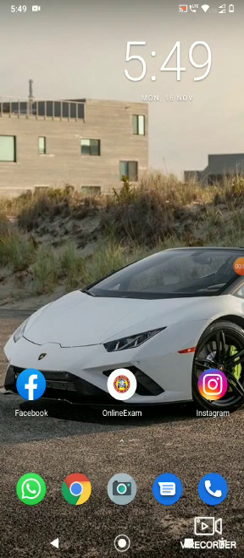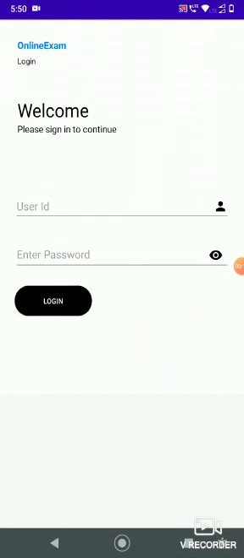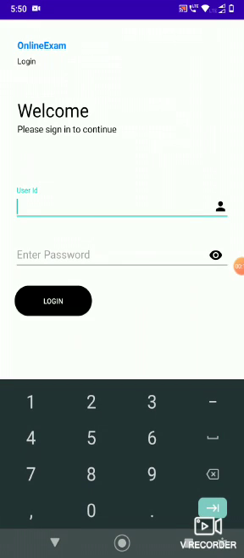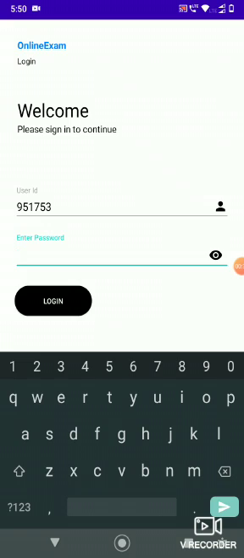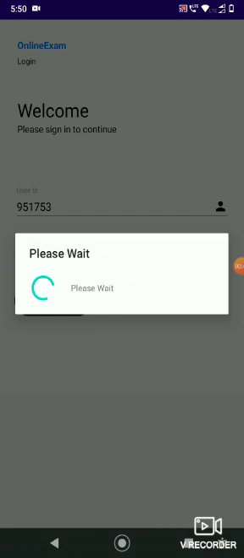Hello. For starting the online exam application, just click on the application. Then the application will be opened. After that, you need to enter your username and password which was provided to you by message. Just log in.